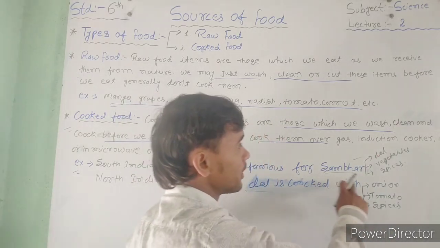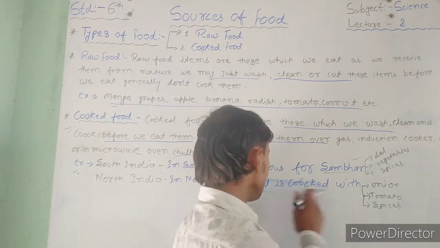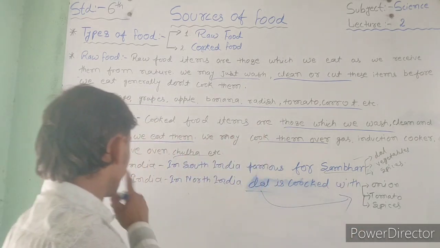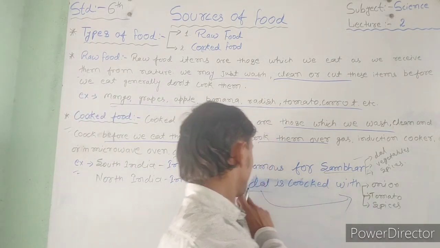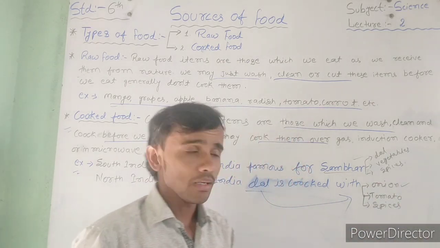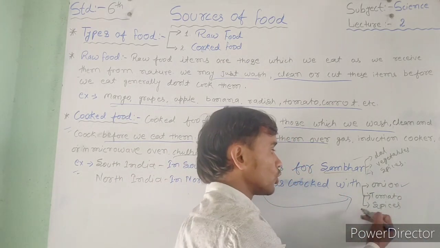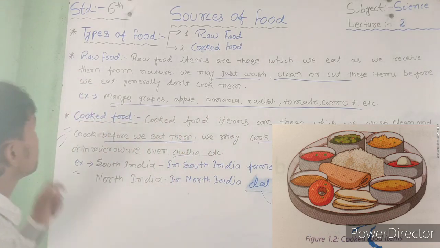We make sambar with the help of dal, vegetables and spices. But in North India, we make cooker dal: firstly we use dal, next onion, tomato and spices. So those are the different forms of food.